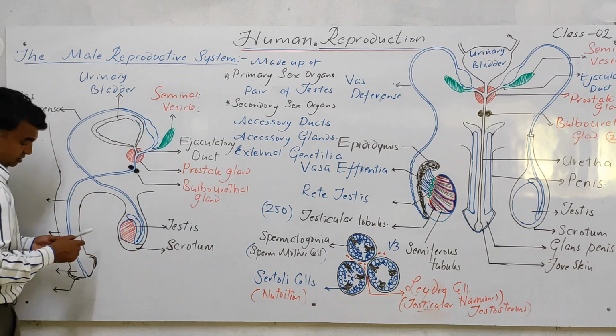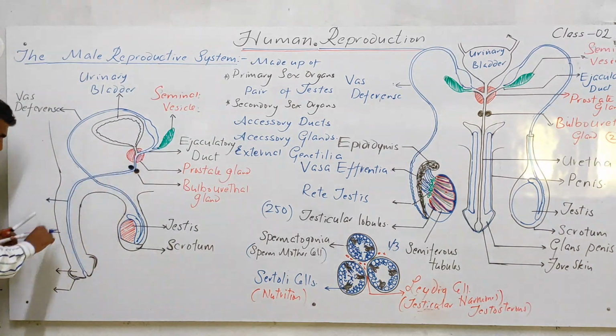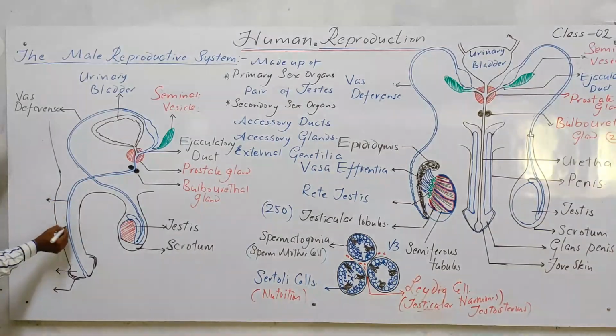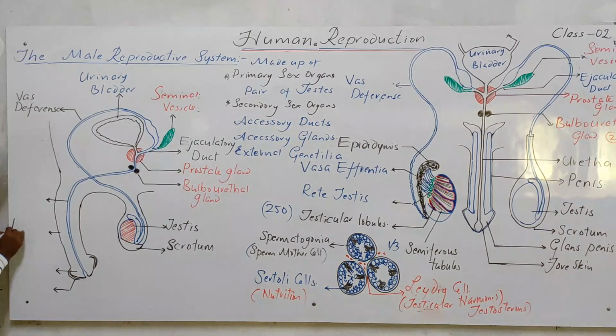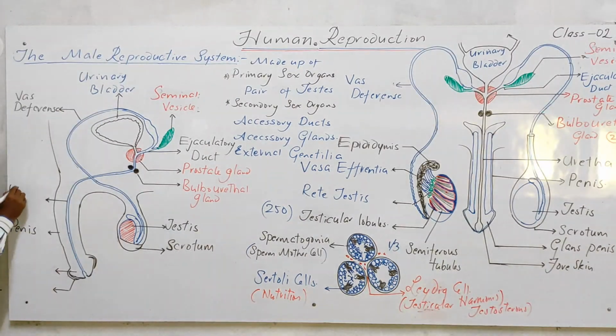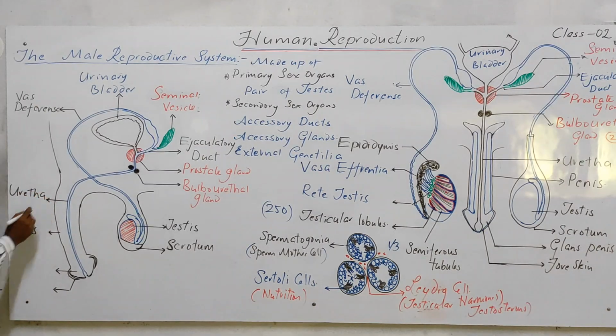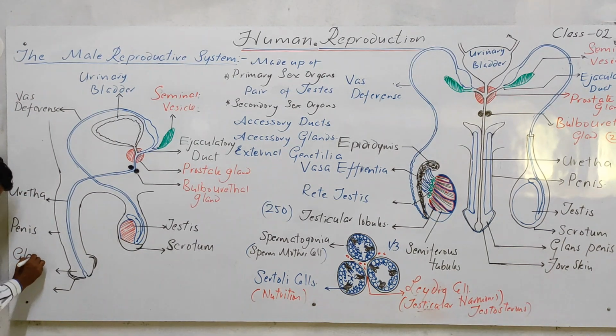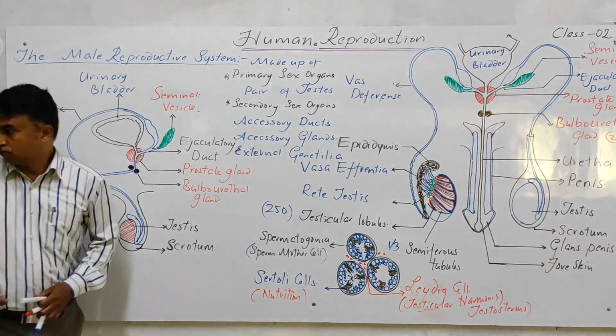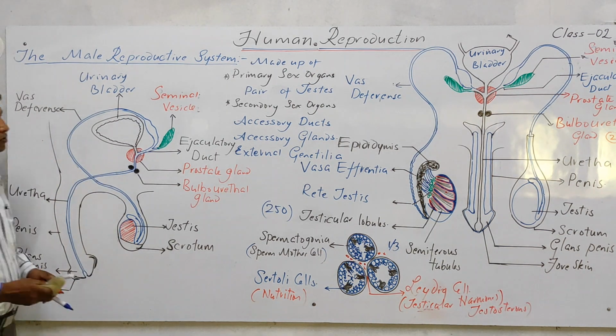This urethra passes through these glands and through the external genitalia, that is called the penis, and the tube-like structure is called the urethra. This bulbous portion is called the glans penis, and it is covered by the foreskin.